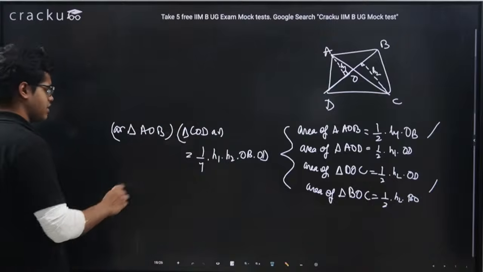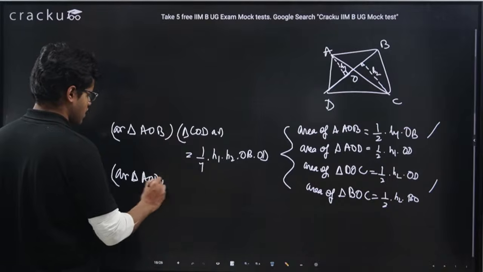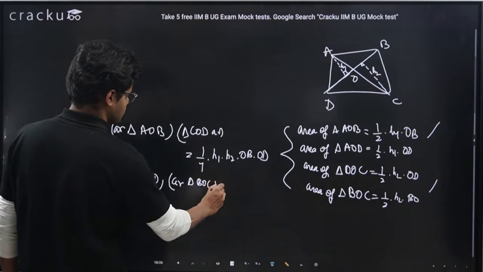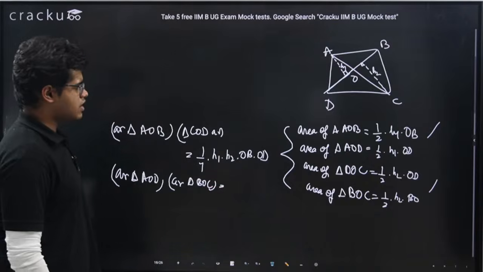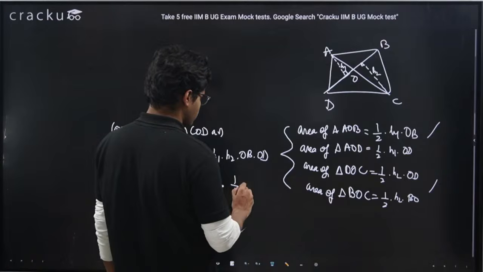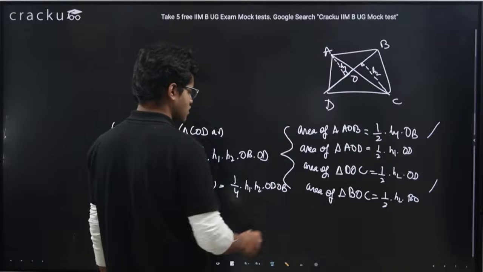Similarly, if I multiply the remaining two terms, area of triangle AOD and area of triangle BOC, I will also get 1 by 4th H1 into H2 into OD into OB.